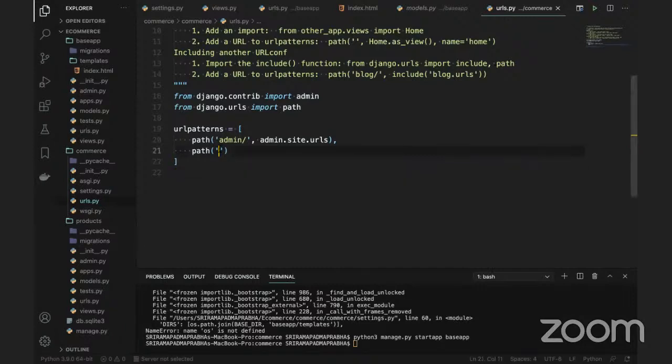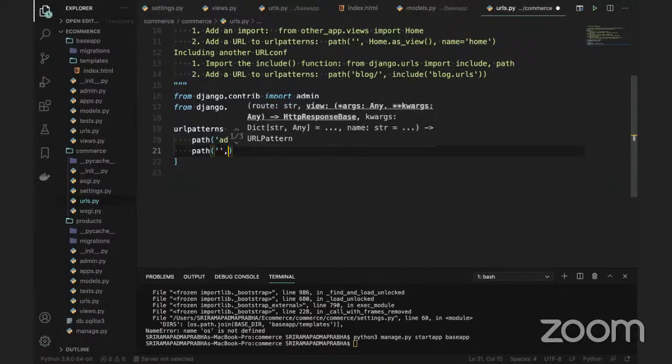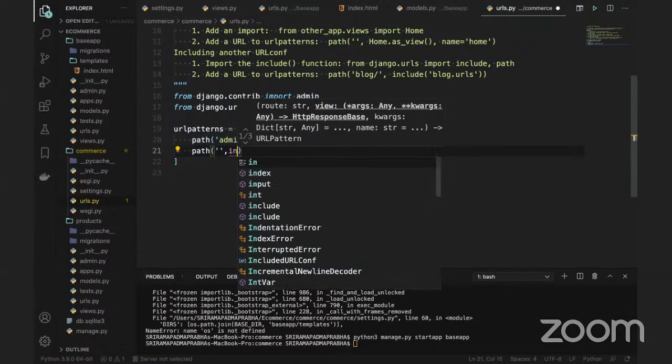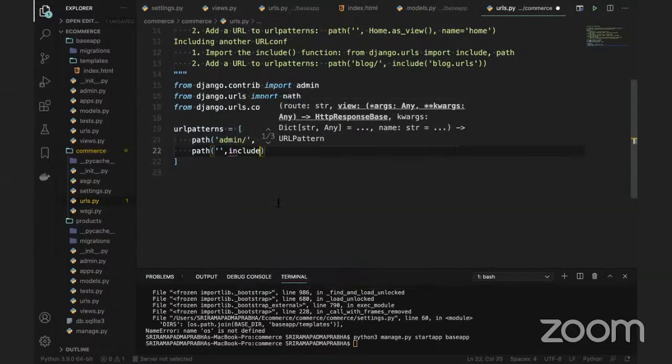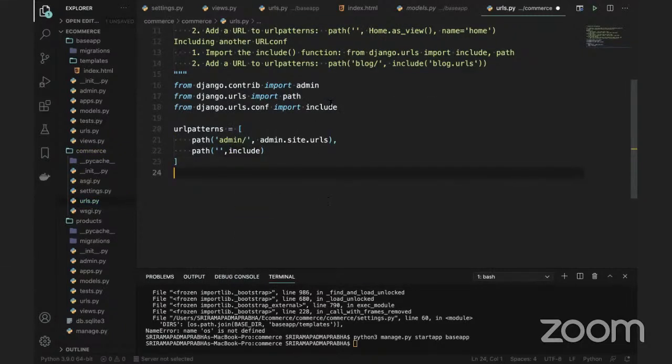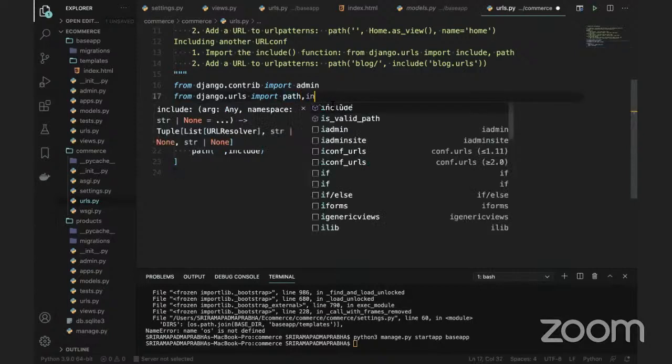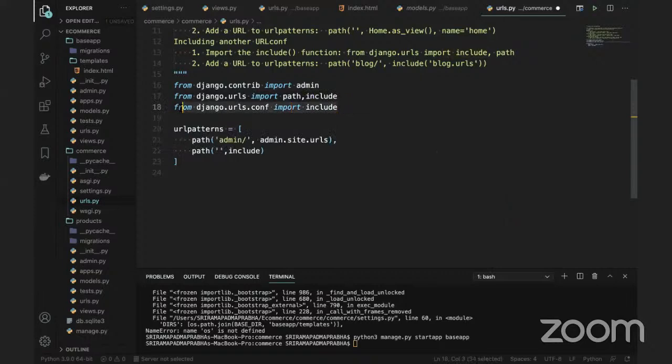Okay, fine. I will go with the path here. So we can write simply a path. Just give it as blank, don't write anything. And we can include this one. Basically this include function. You can use the include here. Not the one from urls, you can use the include from the urls only.